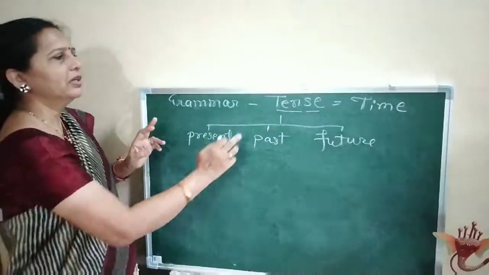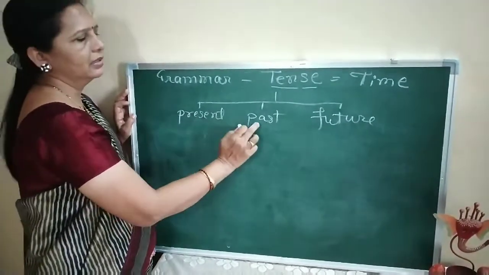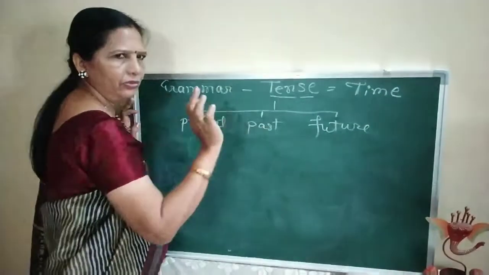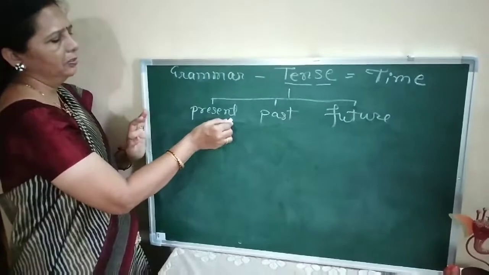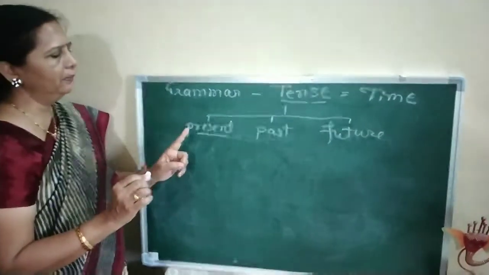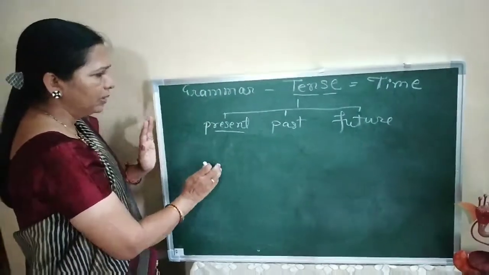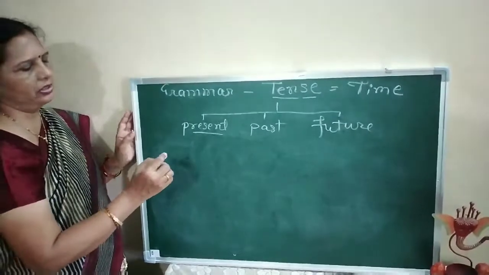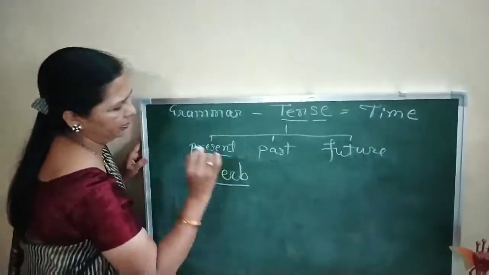Broadly speaking, tense falls into three categories: present tense, past tense and future tense. Now we want to study present tense, and that too the first part of the present tense today. But before turning to it, I would like to speak about a verb.